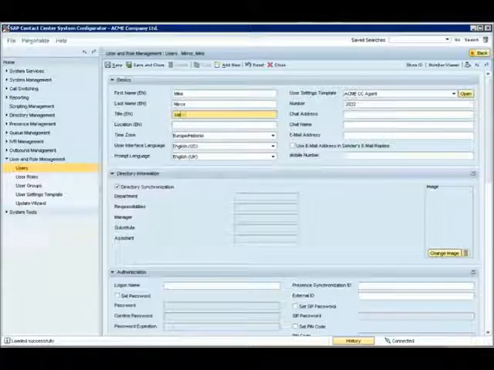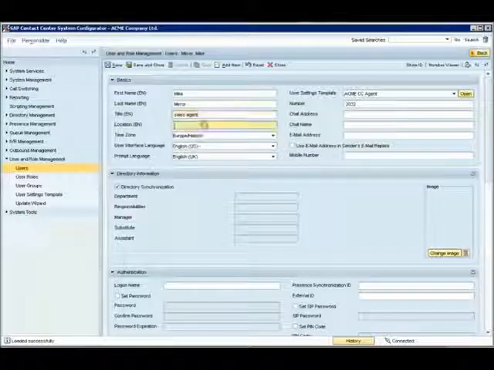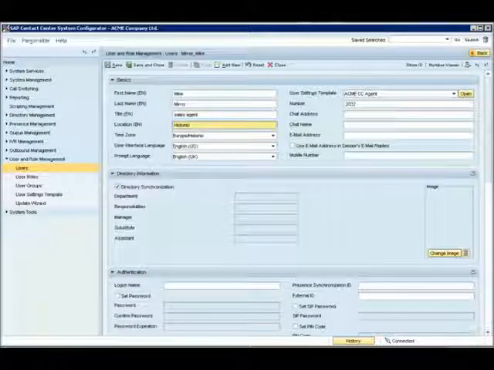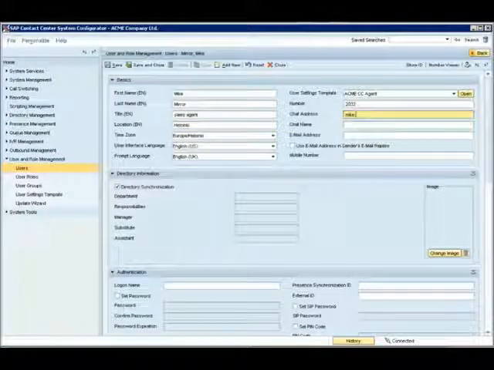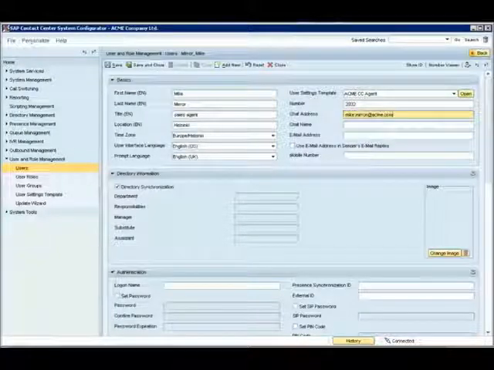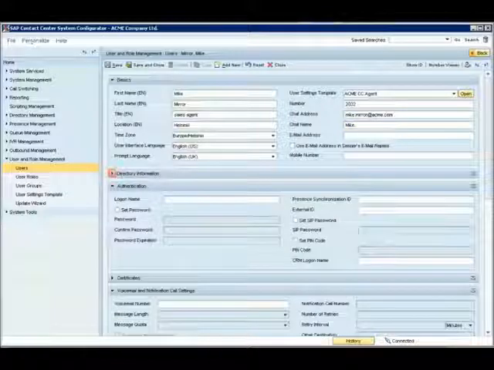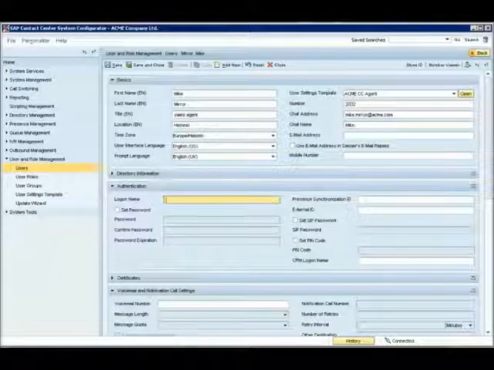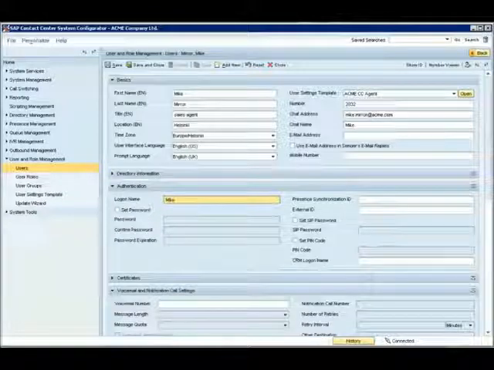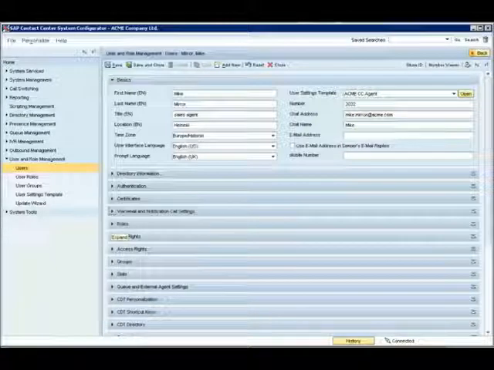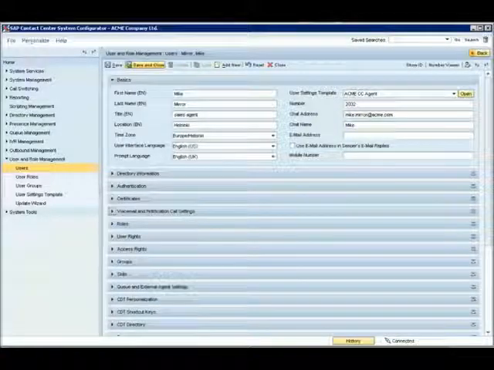Mike is also a sales agent and also works in Helsinki. We will add him a chat address and a chat name. And with that, the basic segment is complete. We move on to authentication, where we give him a logon name and leave the password blank. As all other information was copied from the existing user, we can press Save and Close.